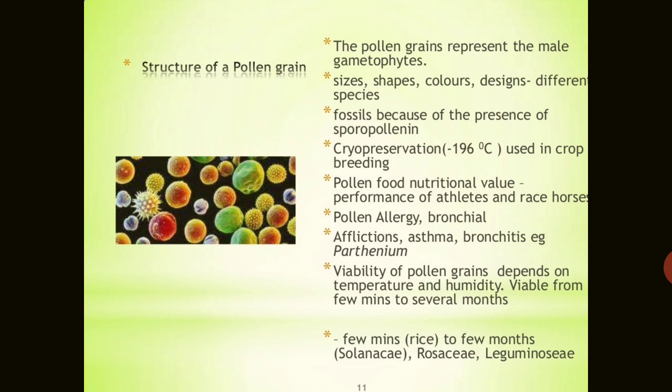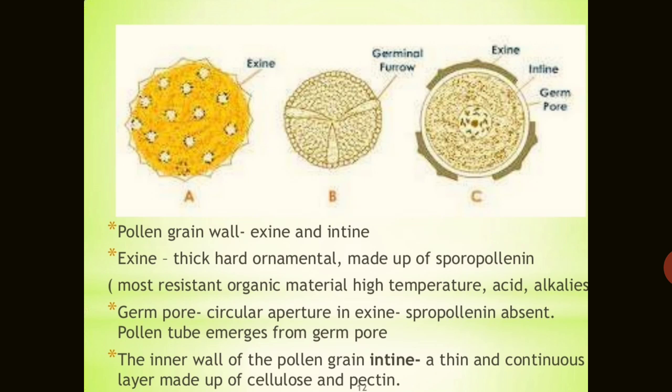In the inner layer, which is known as the intine wall, it is thin and continuous and made up of cellulose and pectin. The cytoplasm is also present in the center, and it is surrounded by the plasma membrane. The pollen grain has a thick wall, exine and intine. The exine is thick, hard, very ornamental and very beautiful, and it is made up of sporopollenin, we know that.